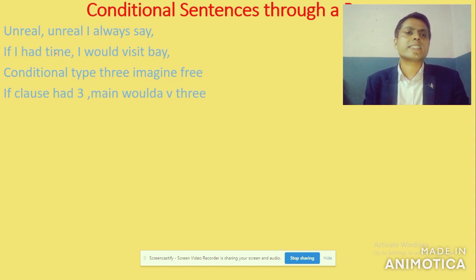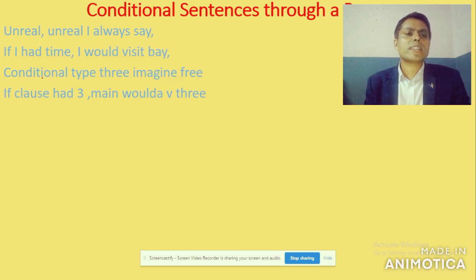Now this is an example of conditional type 2: if I had time, I would visit Bay. This is also imagination, right? This is unreal. Had, in "if I had time", is verb 2, the simple past form, and would plus verb 1. So that structure is found in conditional type 2.